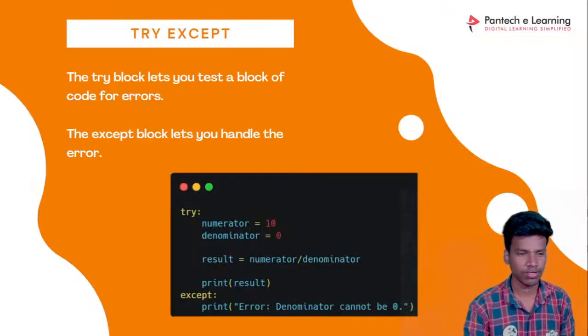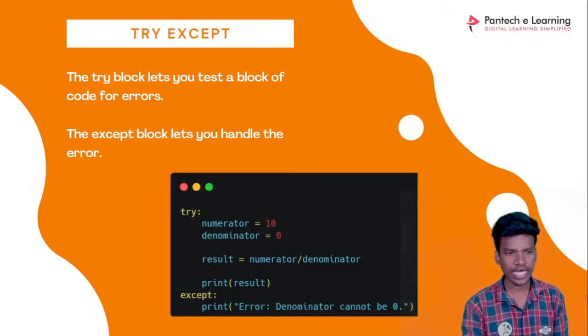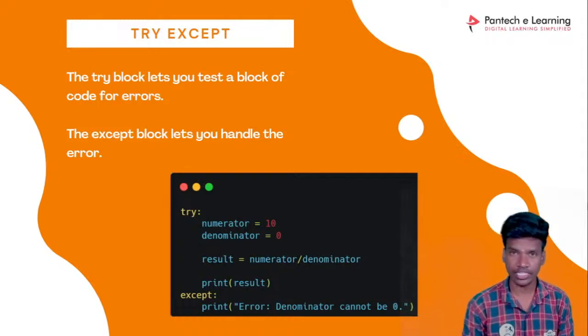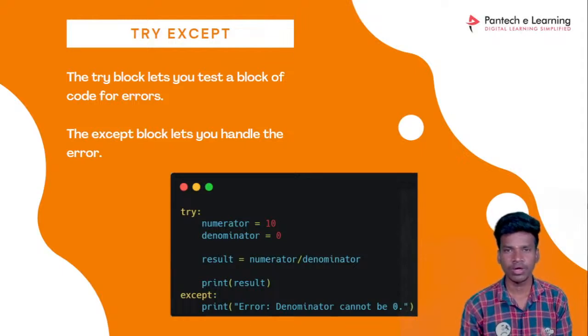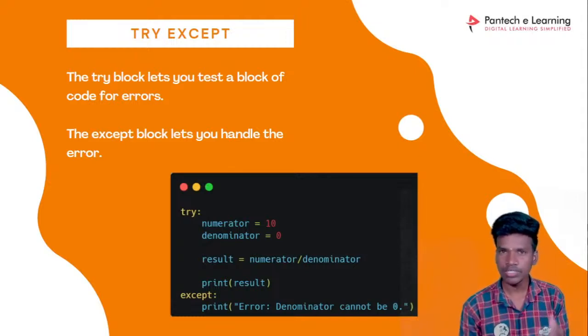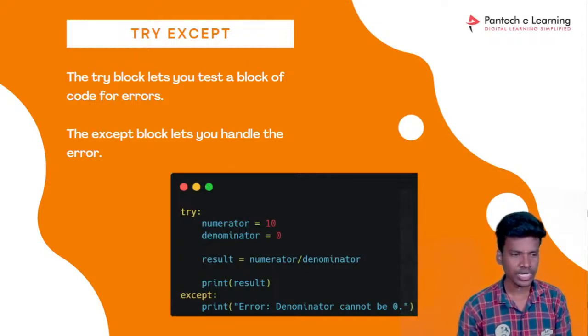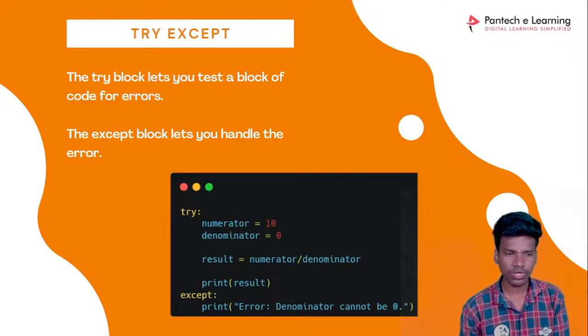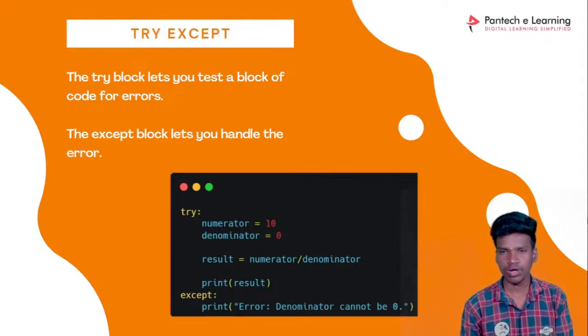Okay, so next one is try and except, using a numerator and denominator. It is another example for try and except. We already know how try works, how except works and how else works. The try block lets you test a block of code for errors. The except block lets you handle the error. It is the basic and simple concept of try and except. This is one kind of example for try and except.